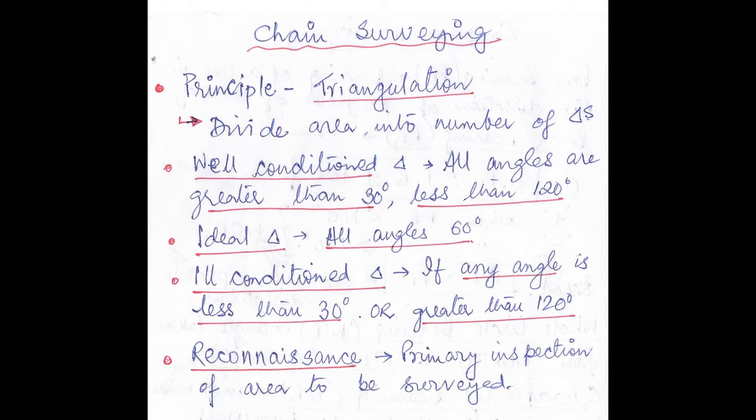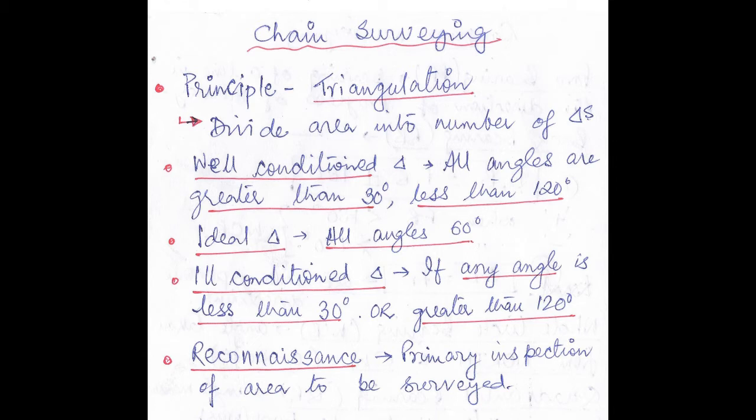What do you mean by well conditioned? A well conditioned triangle means all the angles in the triangle should be greater than 30 but less than 120 degree. What is an ideal triangle? An ideal triangle is an equilateral triangle. That means all angles are 60 degree.